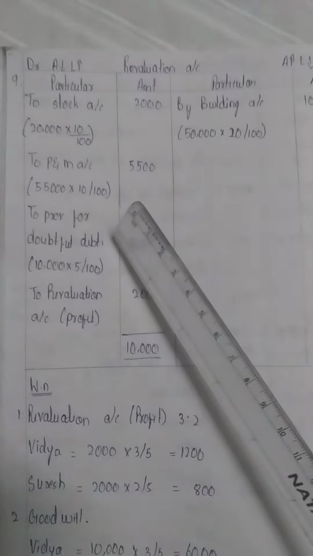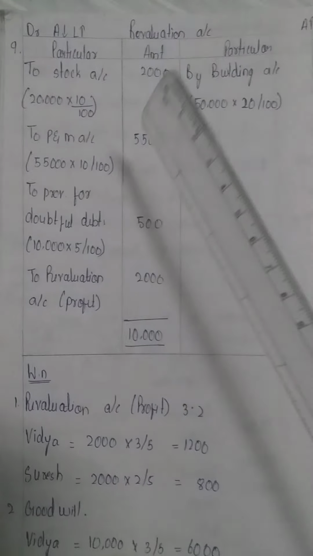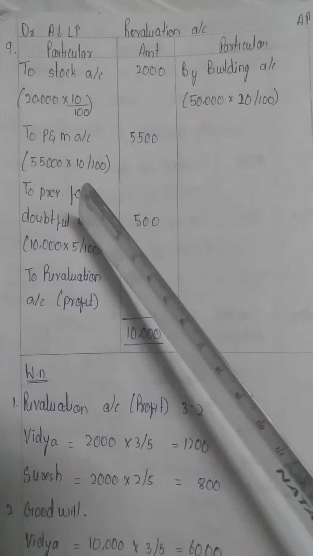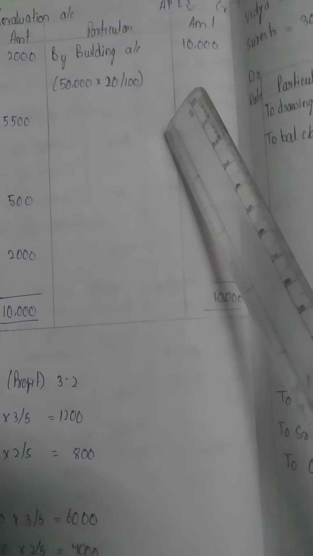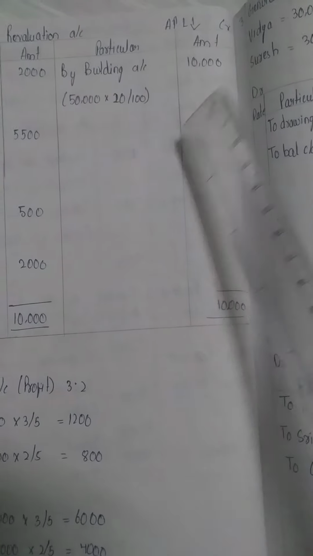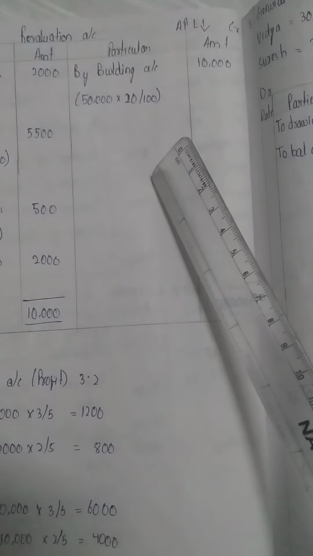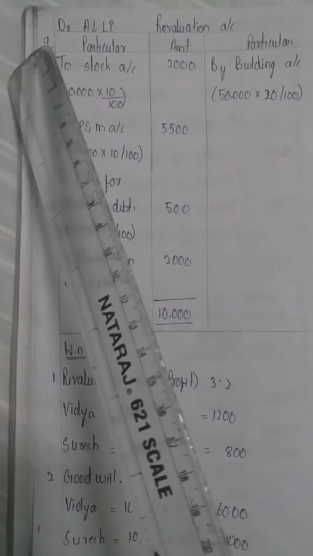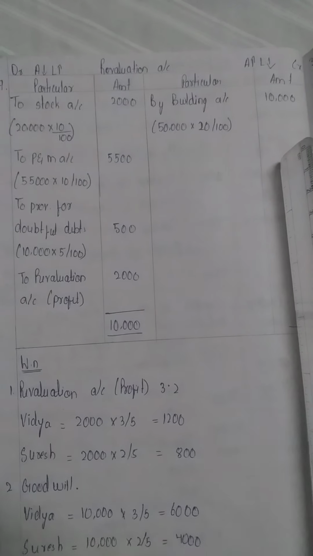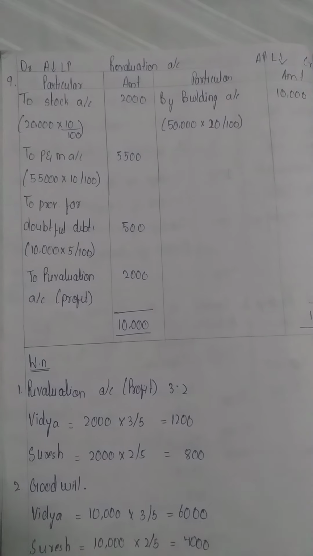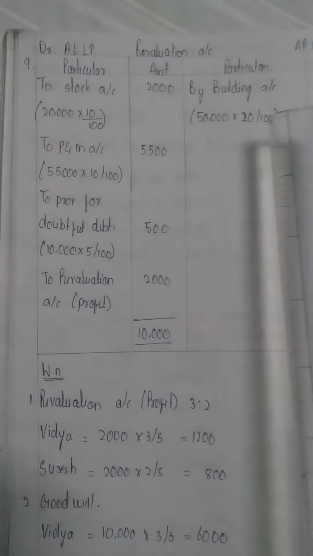So this is the pro forma for the revaluation account. If assets are less and liabilities are more, then we have to write on the debit side. If liabilities are less and assets are more, then we have to write on the credit side. So this is the pro forma. This is compulsory. Debit and credit we have to write compulsorily, otherwise one mark will be deducted in the exam.